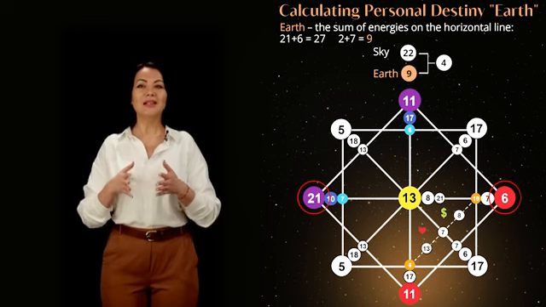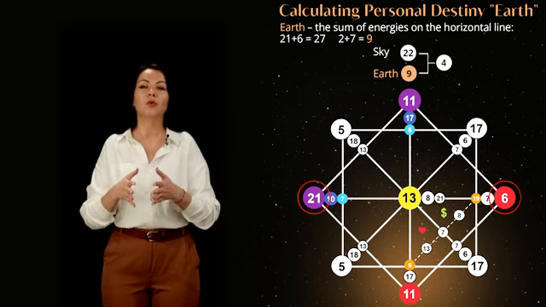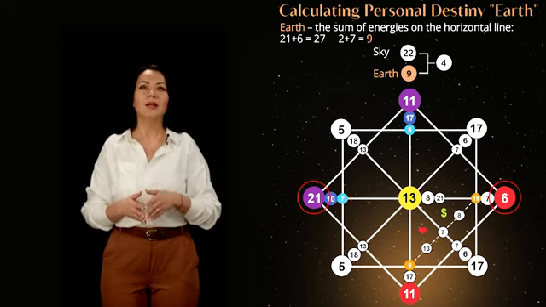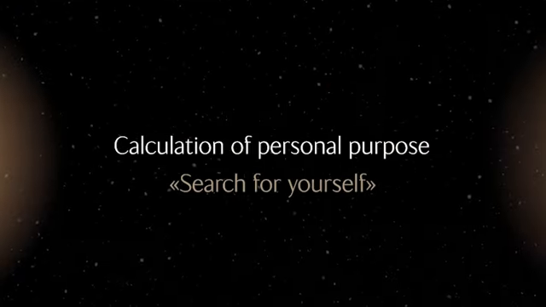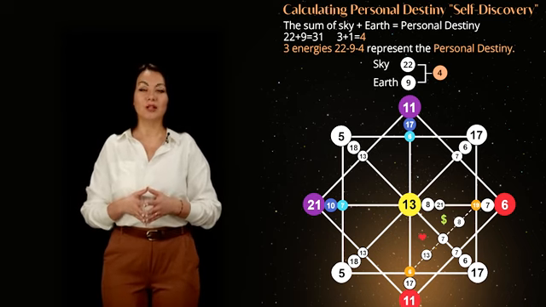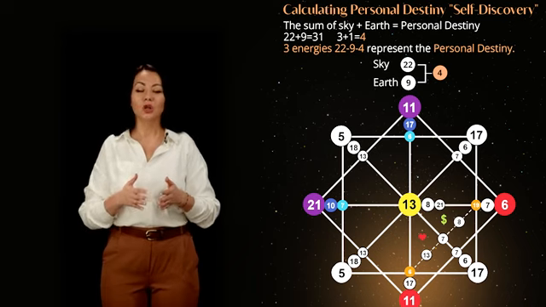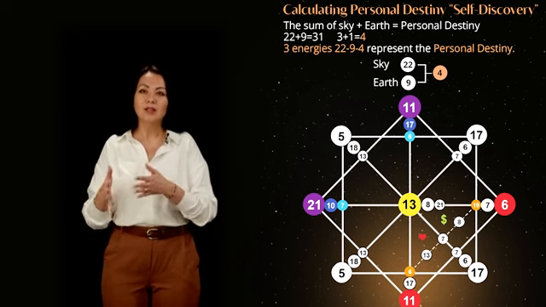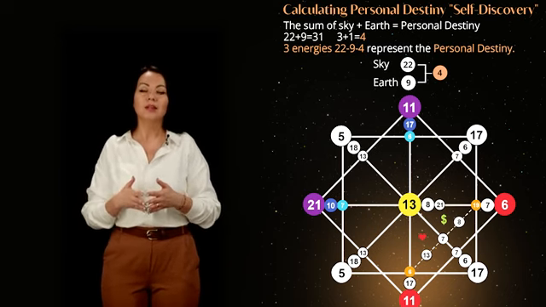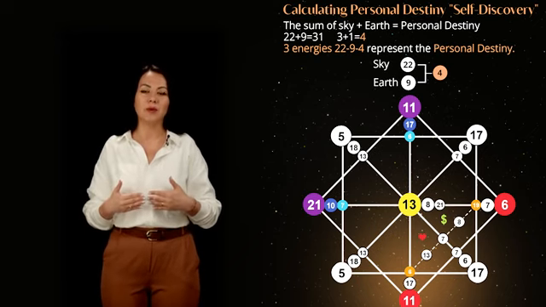To calculate the material tasks, indicated in the first destiny as Earth, we will use the horizontal line, the Earth line, by adding its key values. In our case, it's the energies of 21 and 6, resulting in a sum of 9th energy. To obtain the final value of the personal destiny, we add the energies of the spiritual and material tasks, which is sky plus Earth, 22 and 9. The sum is the 4th energy, which determines the result of the personal destiny. In the calculator, the personal destiny is denoted as self-discovery. All three energies, 22-9-4, represent the tasks of the personal destiny.